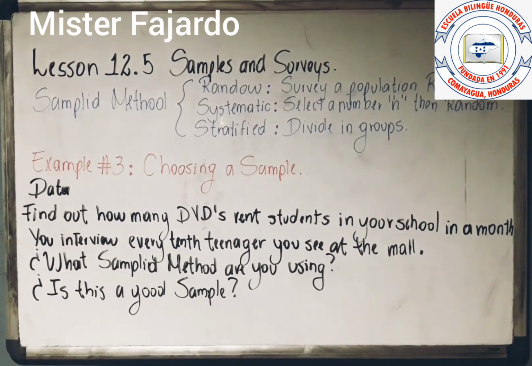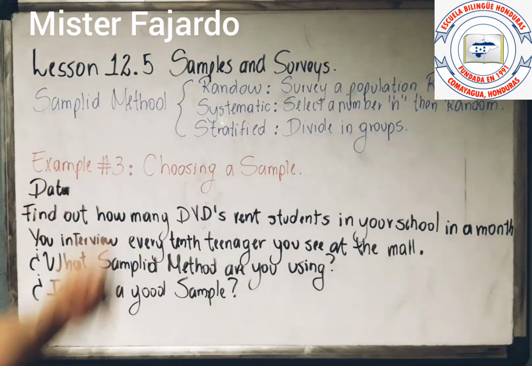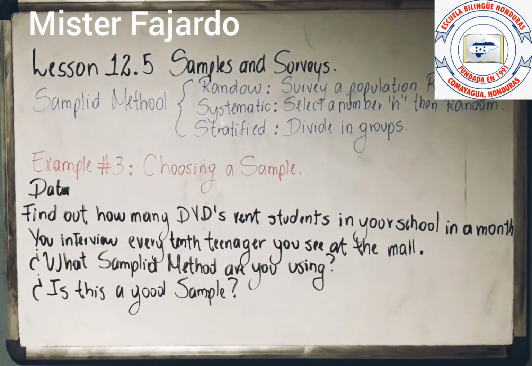In the problem number 3, we need to do something that is choosing a sample, okay? Escogiendo una muestra. In this case, you just need to know that we can have different sampling methods, okay? For example, random is when you are going to select every member of a population and everyone can be part of the survey or the encuesta, okay? Also, you can use a systematic sample. In a systematic sample, you need to select an n number at random, and then you need to survey every nth person.